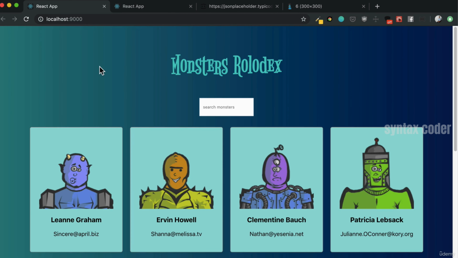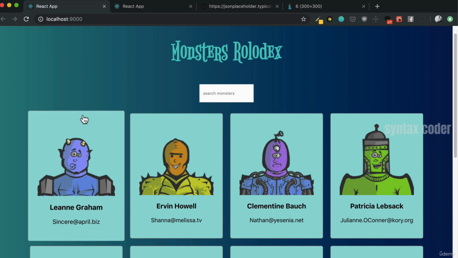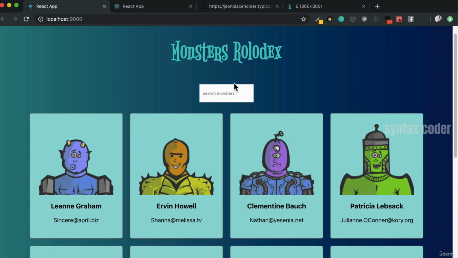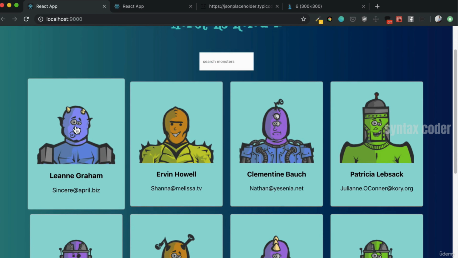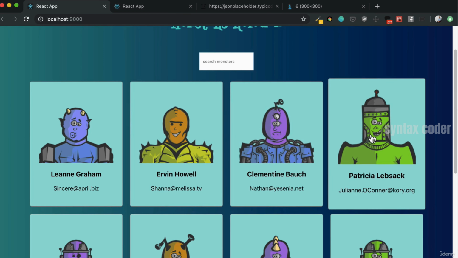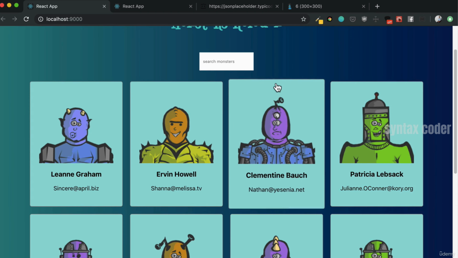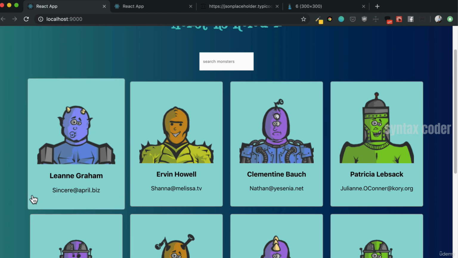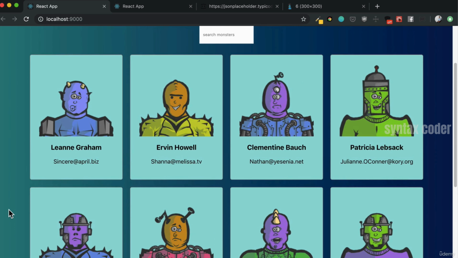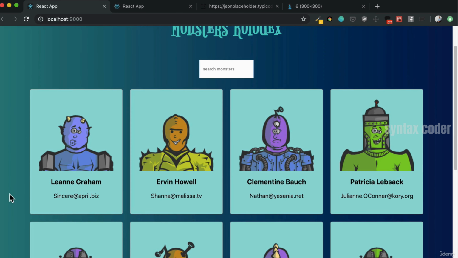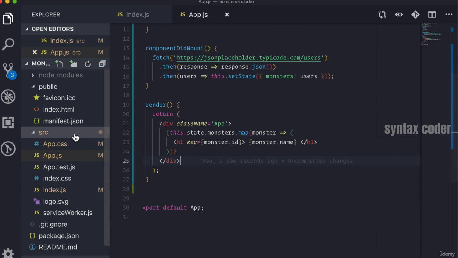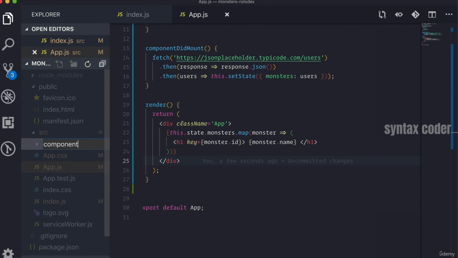So when we look at this, we see that this card seems to be its own component. This search bar is its own component. And in a way, because this card is itself, it doesn't really care about the other cards around it. So there's got to be something that seems to be containing every single card on our page. And that is going to be another component. Now, when we build that outside wrapping component, we're going to actually take a deeper look into what components are in React. So let's first make a components folder.